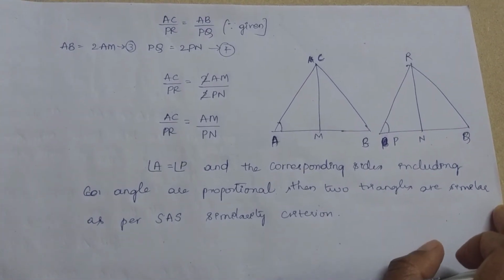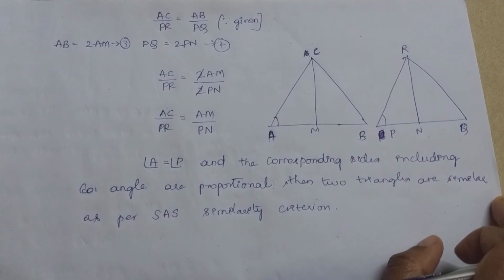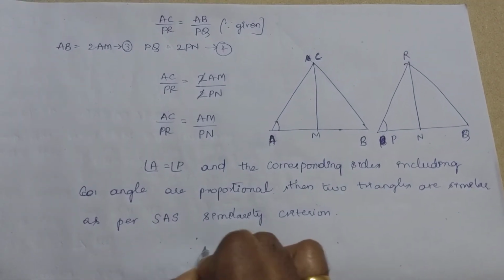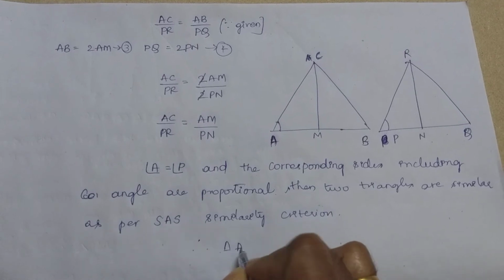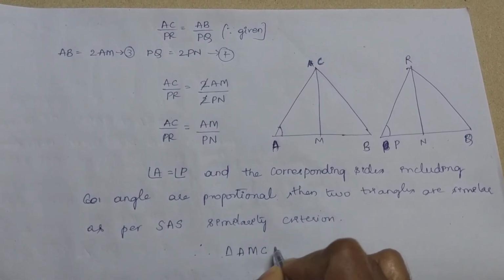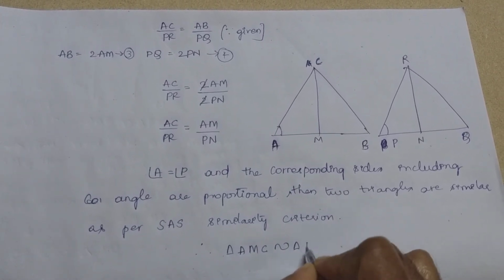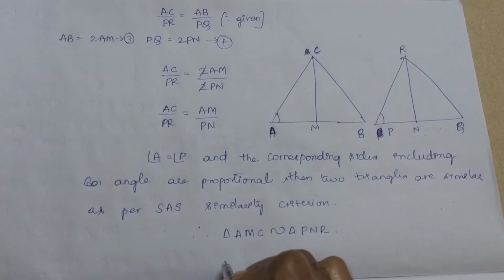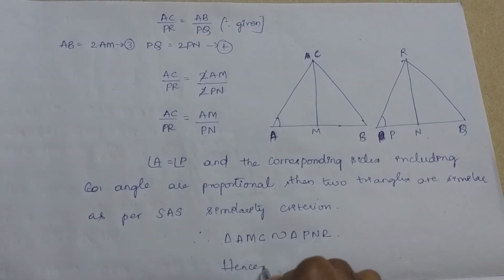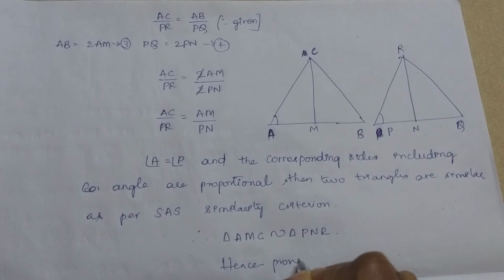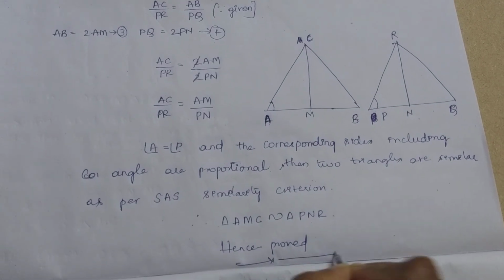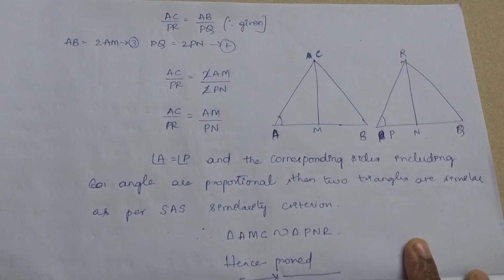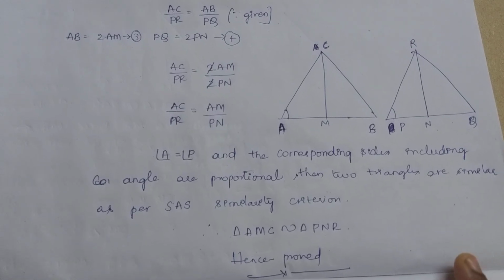So therefore triangle AMC is similar to triangle PNR. Clear? Hence proved. So this is the solution for sub question 1. In the next video, let's find the solution for sub question 2.